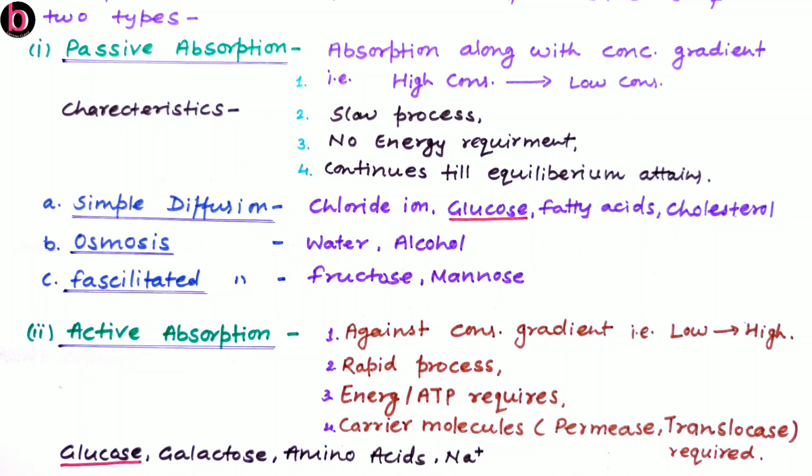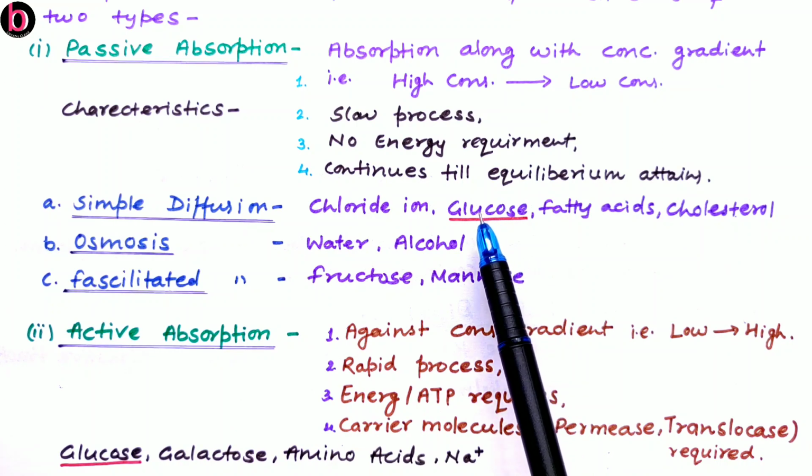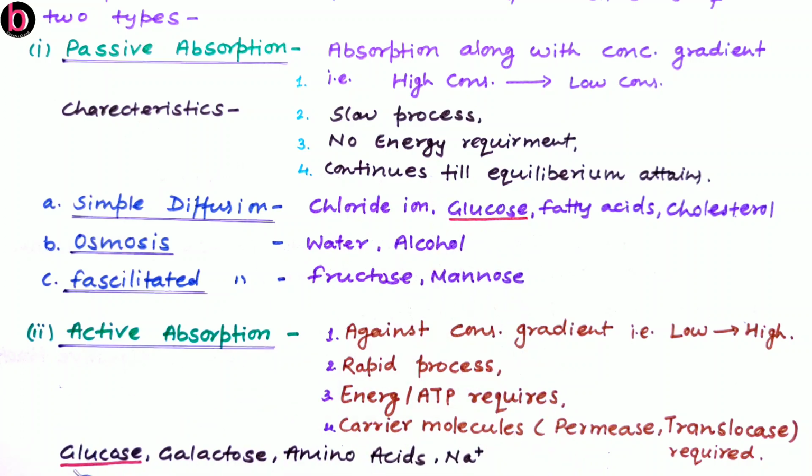There are a number of food materials which are absorbed actively. Why does active absorption occur? Because this is for highly needed substances which are mainly needed for maintaining our metabolic activities, like glucose, galactose, amino acids, sodium ions. So glucose is also given here in simple diffusion. So glucose exchange occurs by both simple diffusion as well as active transport.